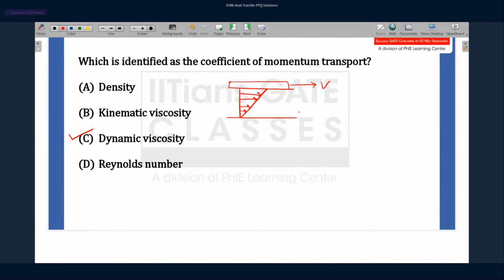And you use this relation, simple Newton's law of viscosity, which says that the shear stress is nothing but mu du dy. What is your mu? Mu is the coefficient of viscosity, which is your dynamic viscosity, and du dy is the velocity gradient. So option is C here, dynamic viscosity.